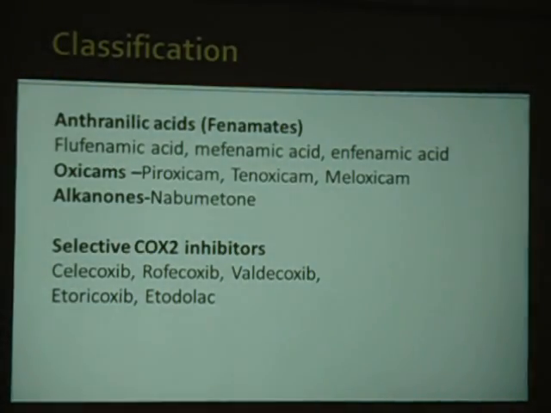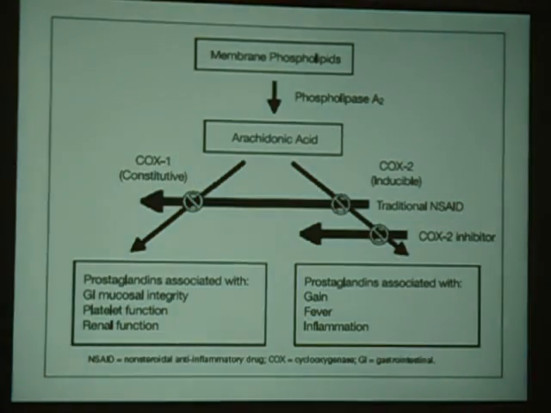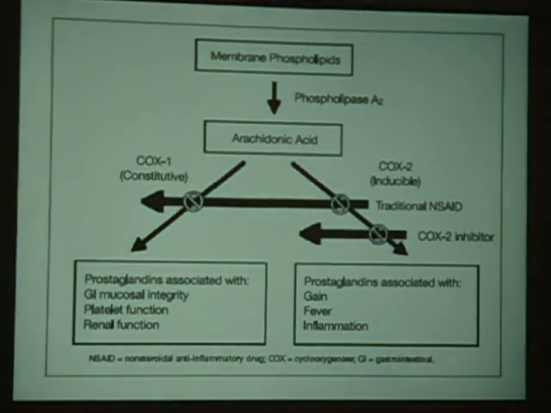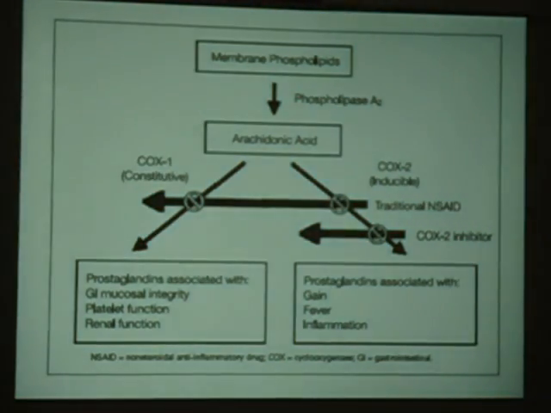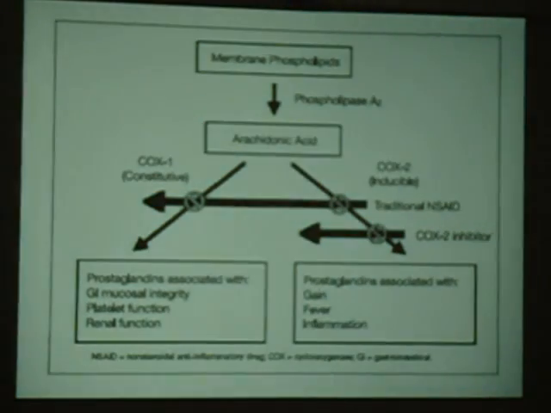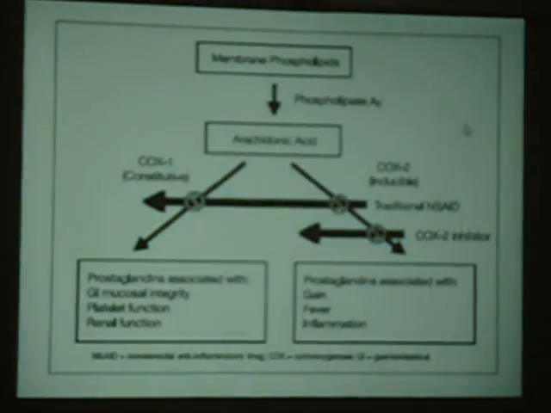These are more selective in that they inhibit only COX-2, that is cyclooxygenase 2. COX-2 inhibitors have better effects because of this selectivity. What is that? In the membranes we have phospholipids. This is a small topic on physiology, how COX-2 inhibition is good and COX-1 inhibition is bad. Here you are seeing the effect of COX-2 inhibition and COX-1 inhibition.